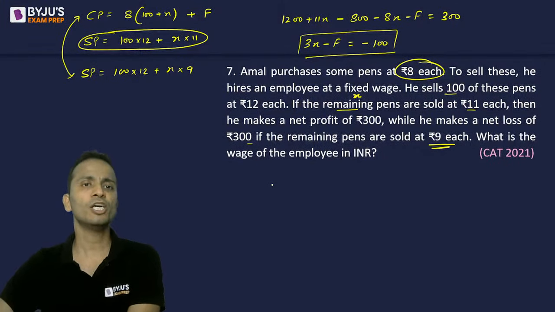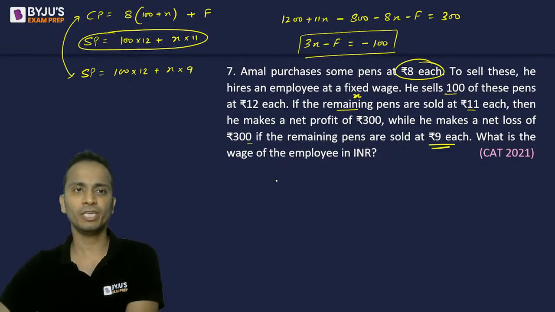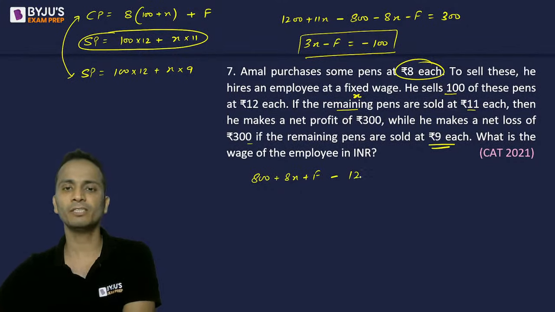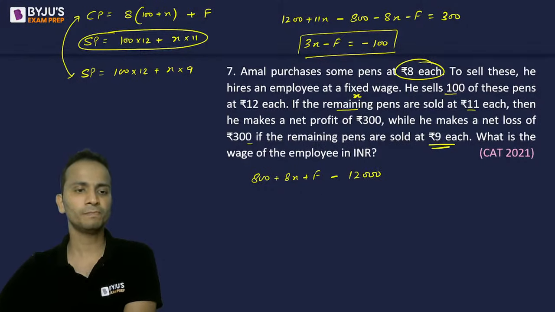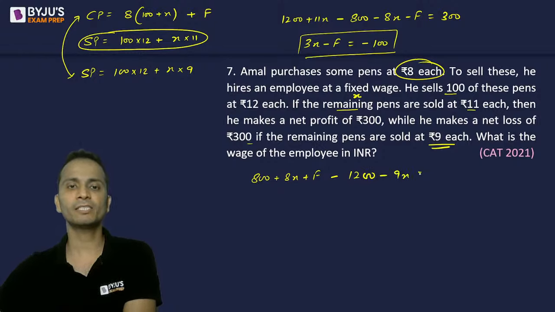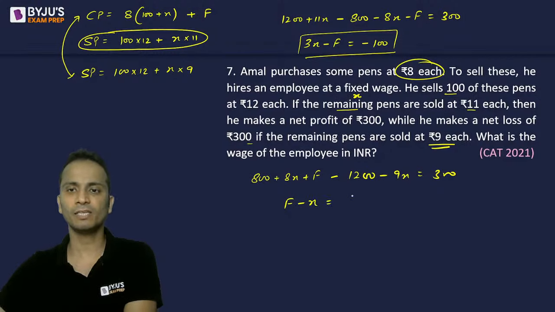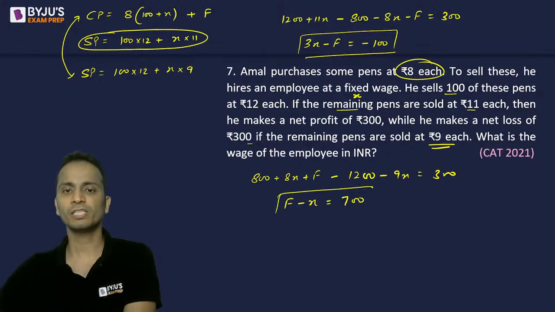So in this case, cost price minus selling price is 300, right? So the equation will be 800 plus 8x plus f, cost price minus the selling price, that is 1200. I'm sorry, I wrote 12,000. So 1200 minus 9x is equal to 300. So this will become f minus x is equal to 700. So this is the second equation.